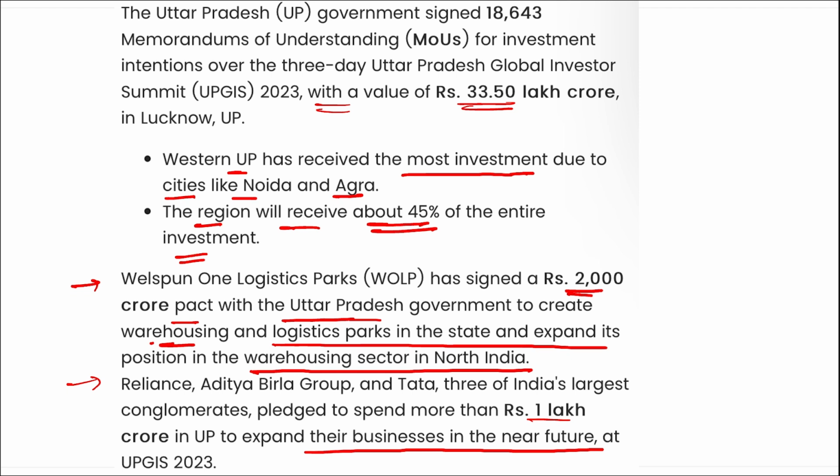Really important, do pay attention here. A question can definitely be asked: what is the amount of value collected by Uttar Pradesh during the UP Global Investor Summit? It was 33.5 lakh crore rupees.